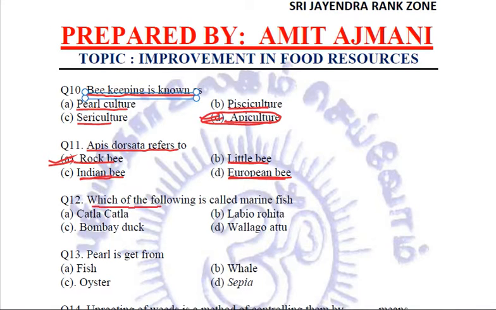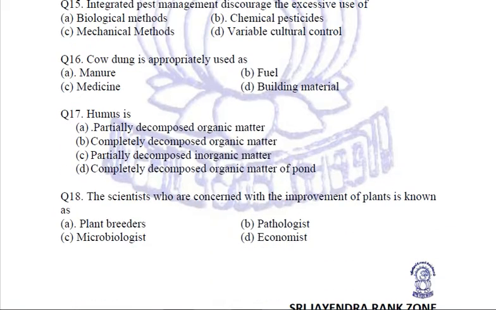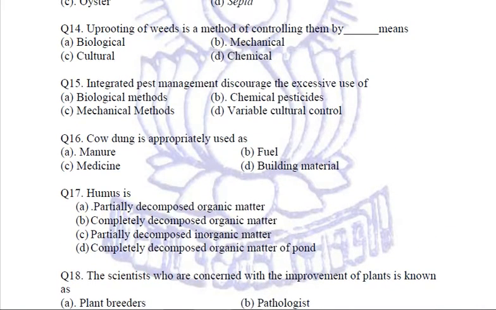Which of the following is called marine fish? While teaching, I especially told you to learn the examples of marine fish as well as freshwater fish. So the options given to us are Catla catla, Labeo rohita, Bombay duck and Wallago attu. It is the Bombay duck. It is the marine fish variety. So you are going to mark C as your answer. Coming to the next question.